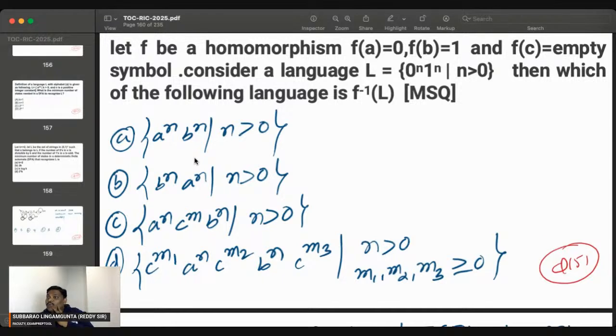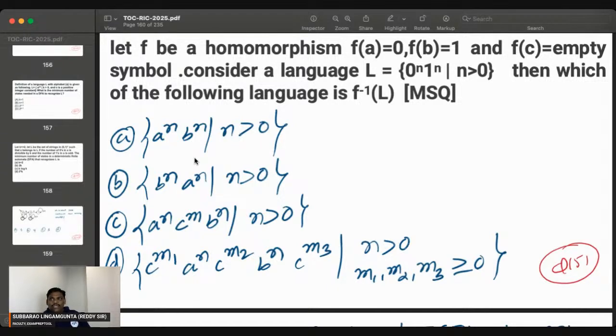Let f be a homomorphism. f of a is equal to 0. f of b is equal to 1. f of c is equal to the empty string. Let us assume it is an empty string. I will change the problem also. f of c is equal to the empty string.